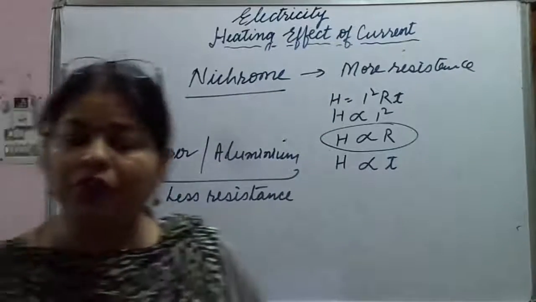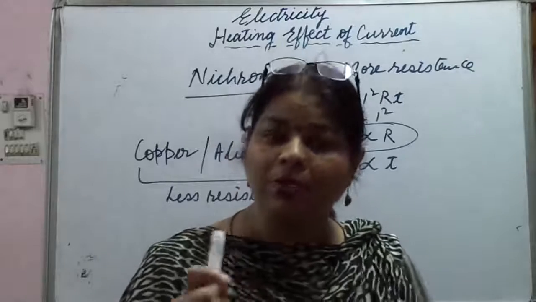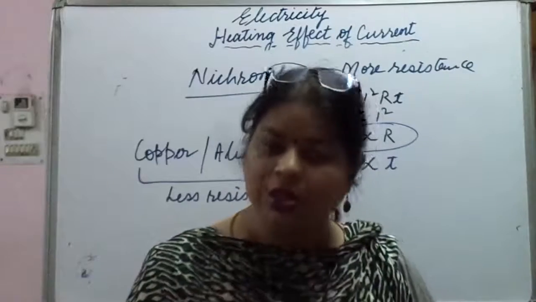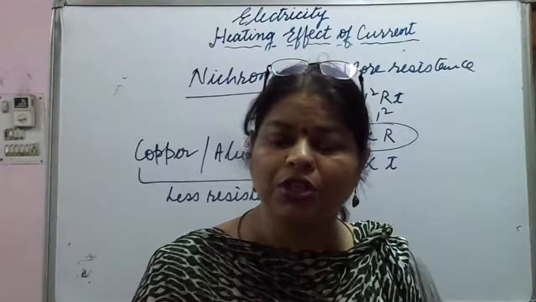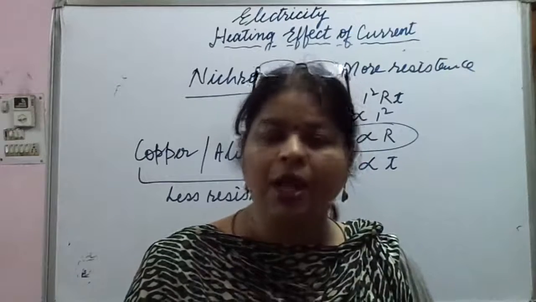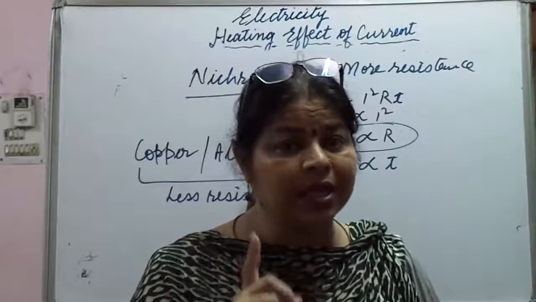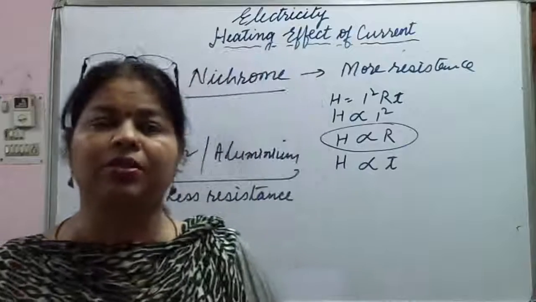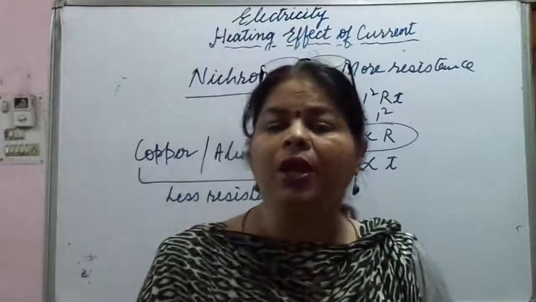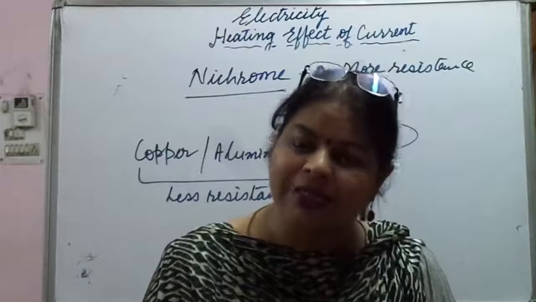So the filament of the electric heater offers more resistance because of its composition, and the cord which is connecting the electric heater to the electricity supply will offer less resistance.